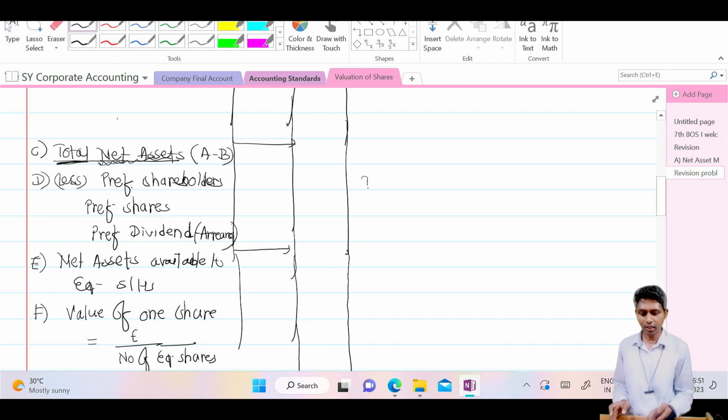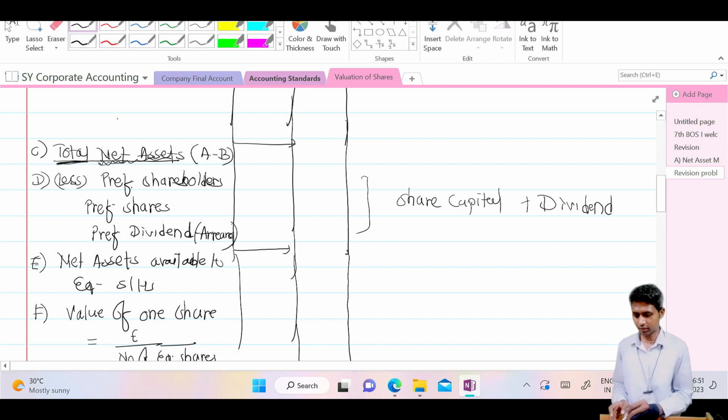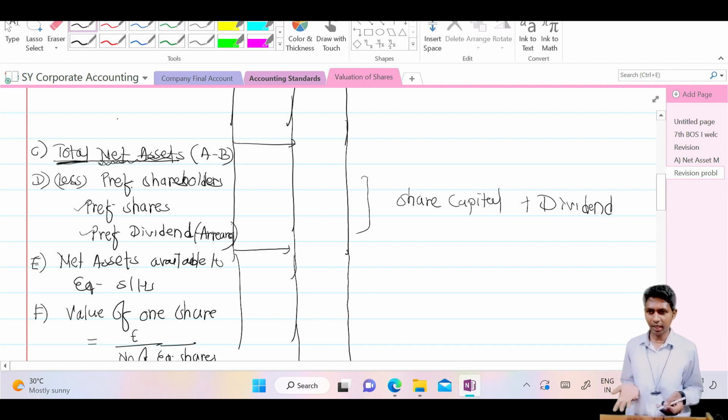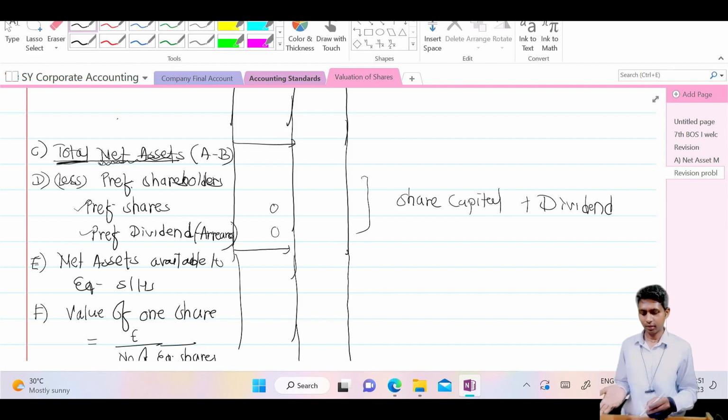Preference shareholders' property means their share capital plus their dividend. Yes, I have written. You please write this also. If that is not given in the exam, then always you can write 0 or nil there. But if that is given, then instead of forgetting it, if you have written, you cannot forget.